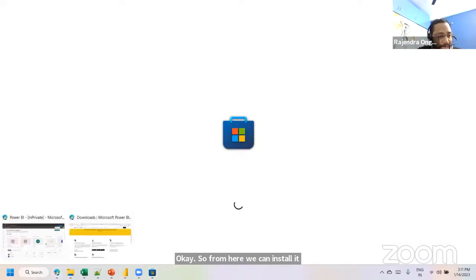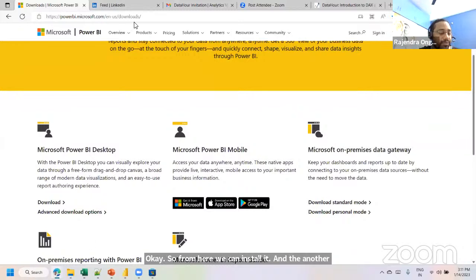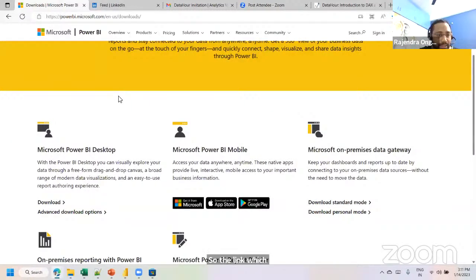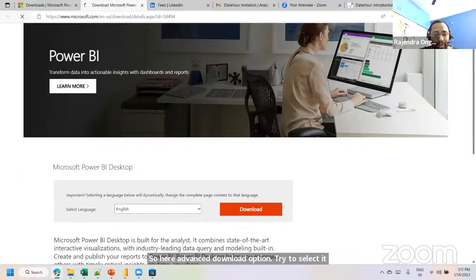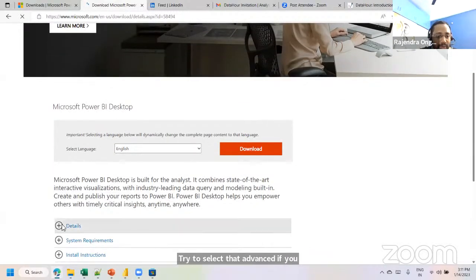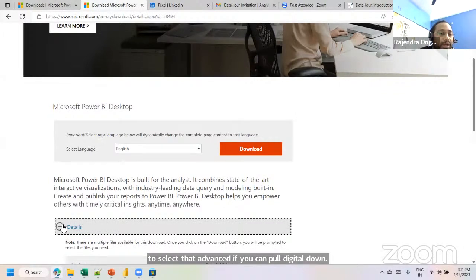And the other way is to download it manually. The link which I have shared with you, please try to use it. If you go a little down, here we have Microsoft Power BI Desktop. Here, select the advanced download option. If you go a little down, this Power BI Desktop application is not a static one. Every month the Microsoft team updates this application, so on a monthly basis we get the latest preview features accordingly.